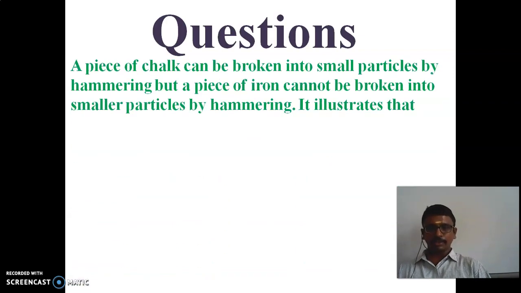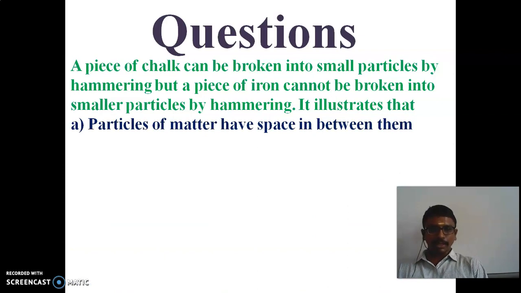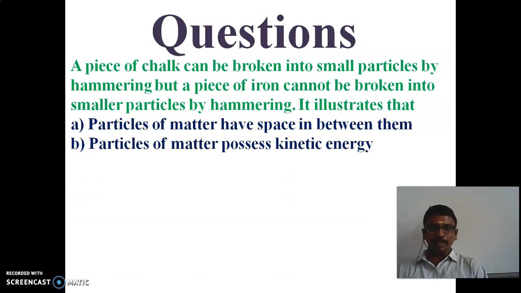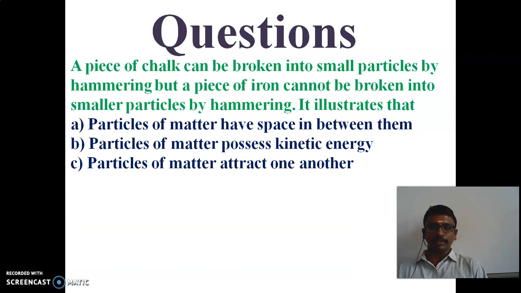Next question is, a piece of chalk can be broken into small particles by hammering, but a piece of iron cannot be broken into smaller particles by hammering. It illustrates that particles of matter have space in between them, particles of matter possess kinetic energy, particles of matter attract one another, or all of this.